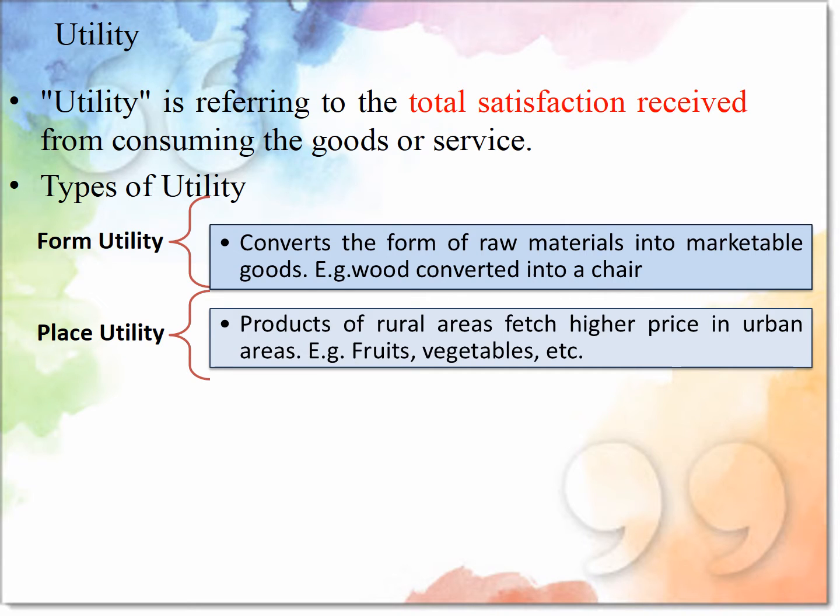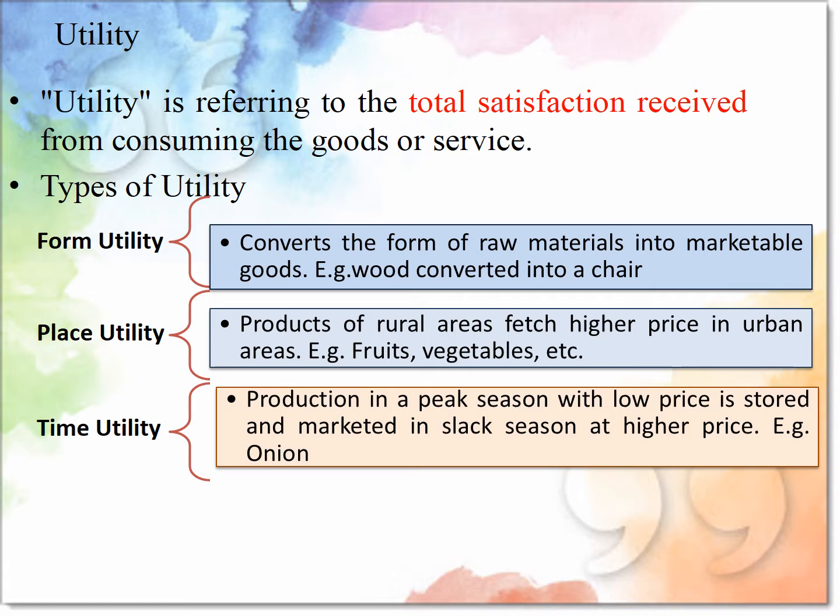Next is place utility. Products of rural areas fetch a higher price in urban areas. For example, the price of fruits and vegetables. Next is time utility. Production in a peak season with a low price is stored and marketed in a slack season at a higher price, as the price of onion is high in a slack season.